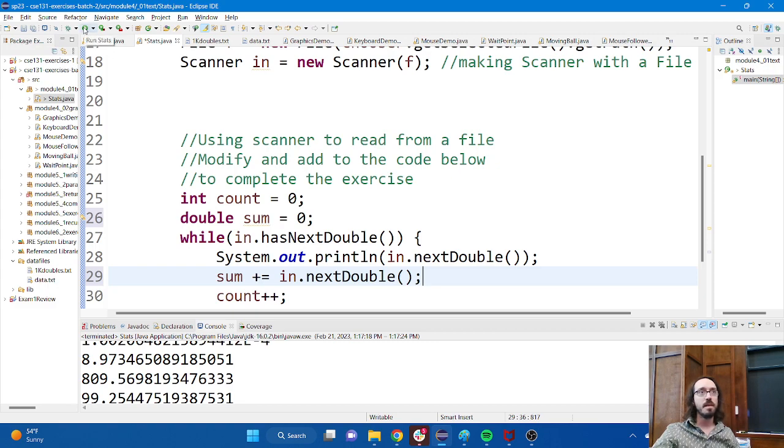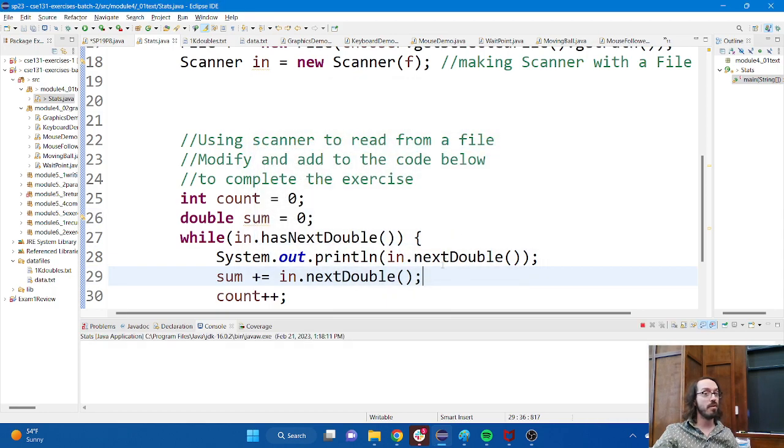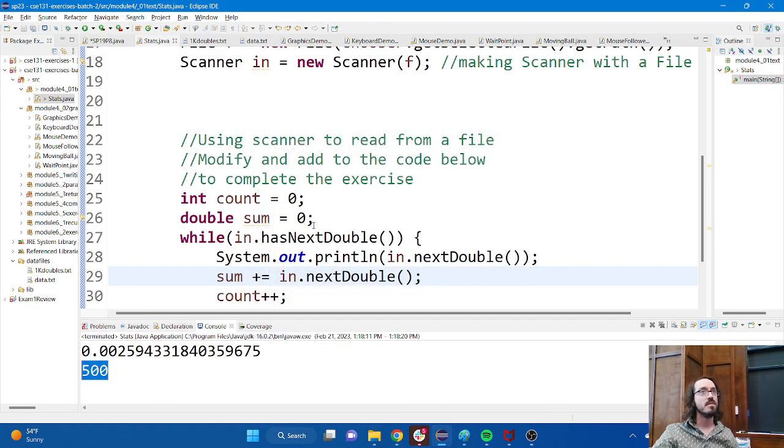But I made a mistake here. There's actually a problem here. Ah, you already know what the problem is going to be. Good. The count has dropped. It's now telling me there's only 500 numbers instead of 1,000. That's concerning. It's the exact same file. I didn't change the file at all. The only thing I changed was the code.